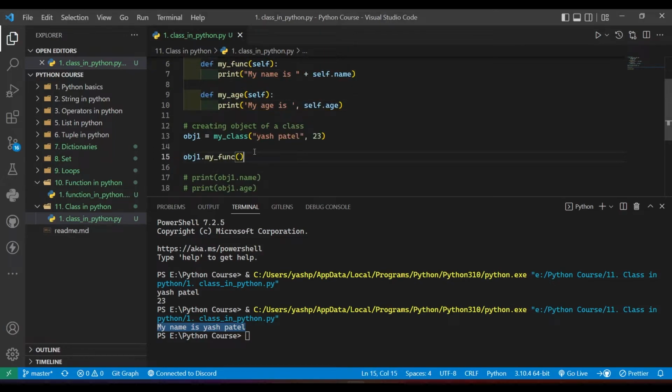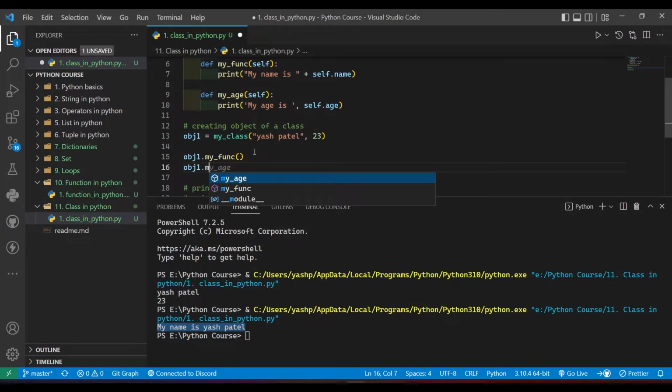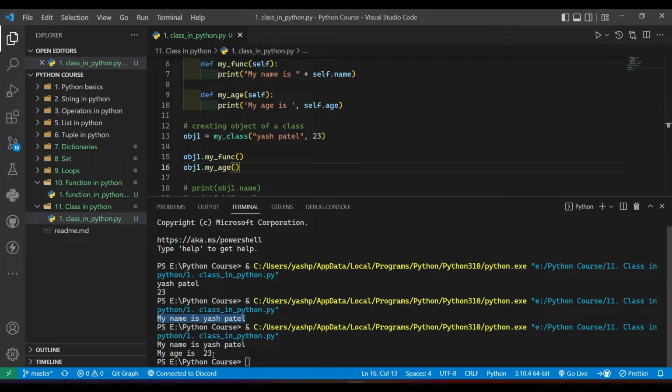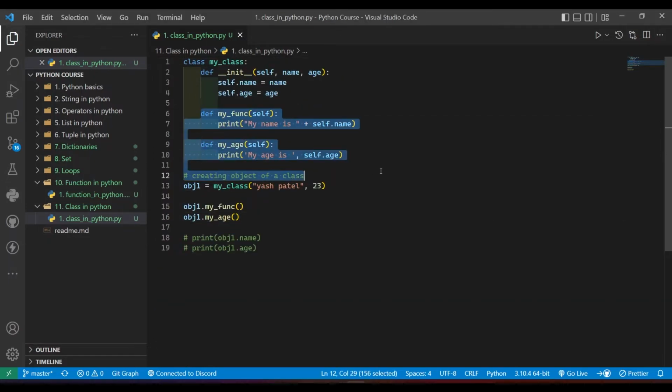If I run this function, I mean call this function using the object, then see I got my age is 23. So you can write multiple functions like this, and if you want to assign values in the class, then you can have the init function and you can assign the values, right? I hope you got the idea.